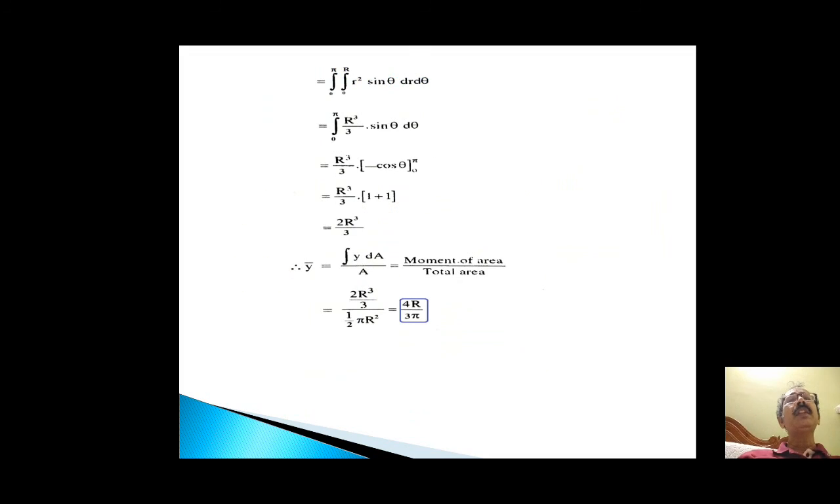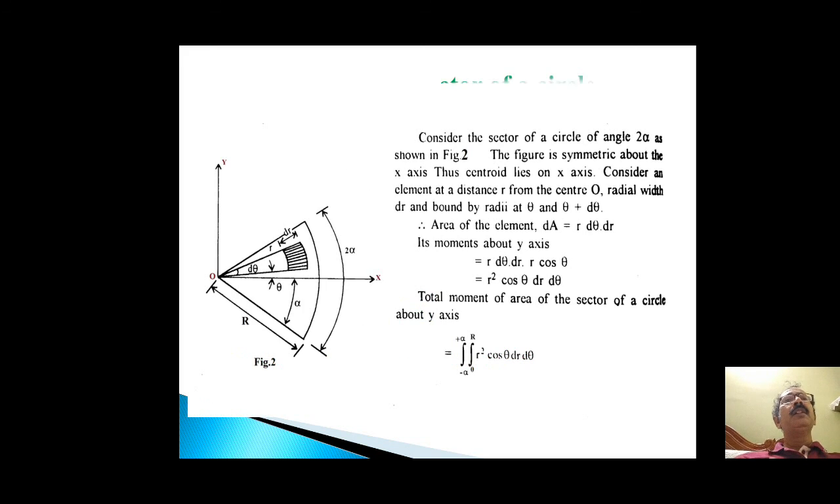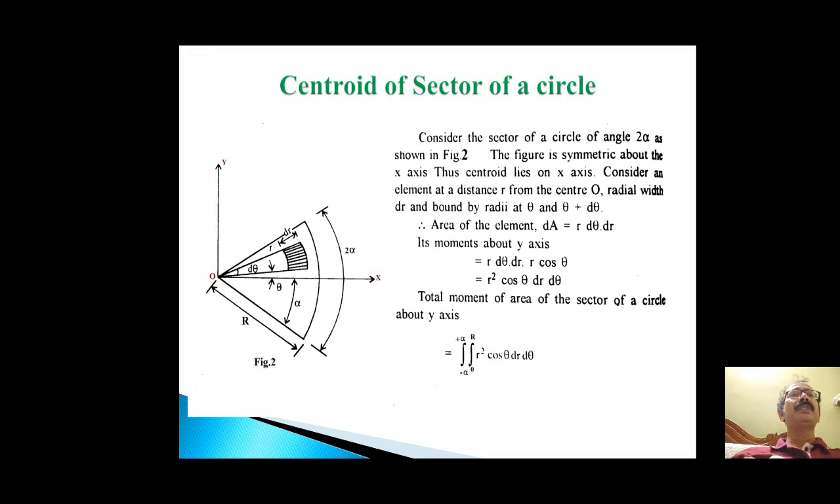Now the total moment of area should be a double integration, with r from 0 to r and theta from 0 to pi, because theta and r are the variables. Finally after double integration, we will get 2r cube by 3. So y bar should be nothing but moment of area by total area, that is 2r cube by 3 by half into pi r square, so 4r by 3 pi. So the centroid of a semicircle is at a distance 4r by 3 pi. Now, centroid of a sector of a circle.